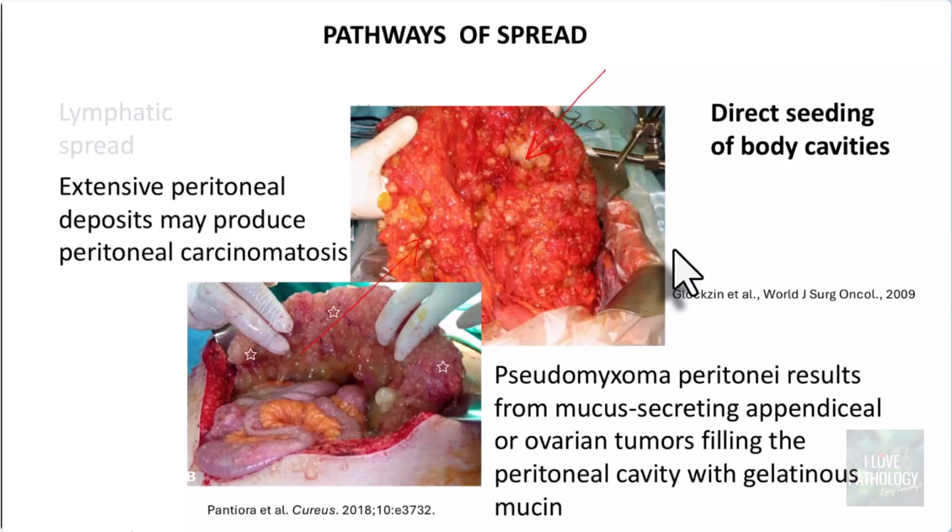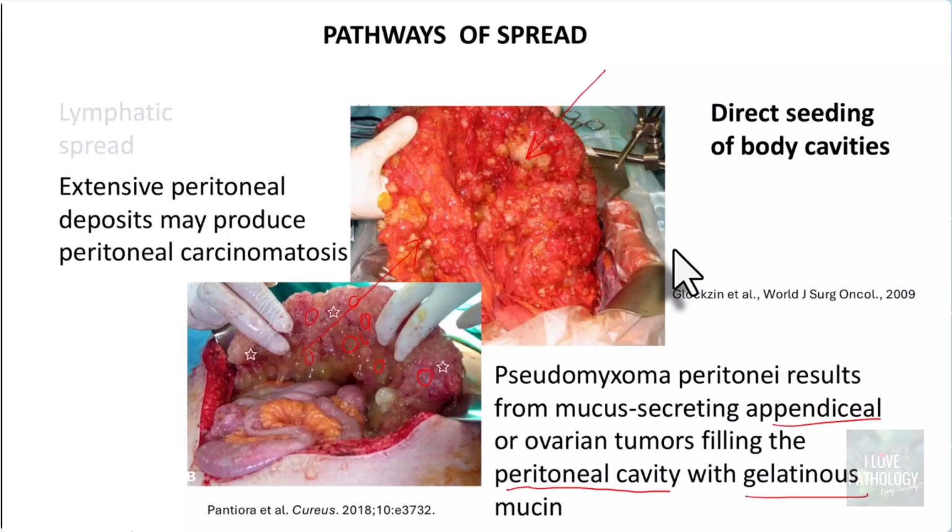Basically, the entire peritoneal cavity is filled with gelatinous material. It is filled with mucin. So this is all the mucin found in the peritoneal cavity. That's because of the direct seeding of the tumor from either an appendiceal mucinous tumor or ovarian mucinous tumors. And this is called pseudomyxoma peritonei.